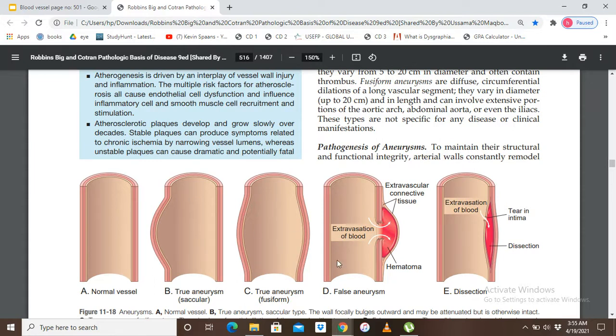You can see a major difference between a saccular and true fusiform aneurysm. It is a spherical outpouching, and this is a look. This is a diffuse circumferential dilation of a long vascular segment that varies in diameter up to 20 centimeters and in length, and can involve extensive portions of the aortic arch, abdominal aorta, or even the iliacs. These types are not specific for any disease or clinical manifestations.